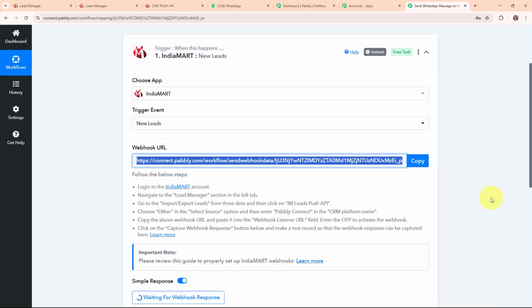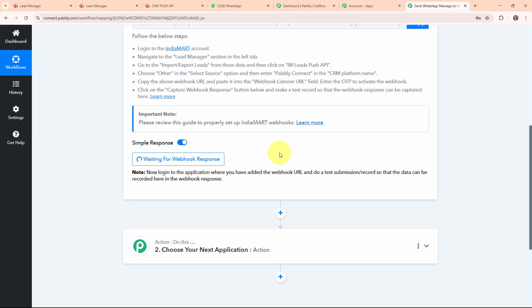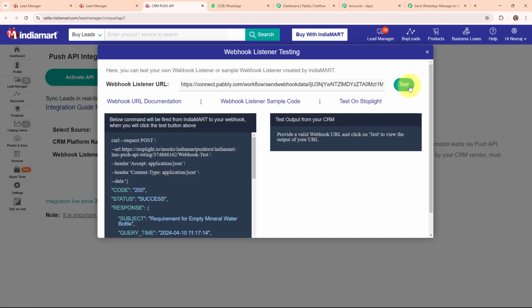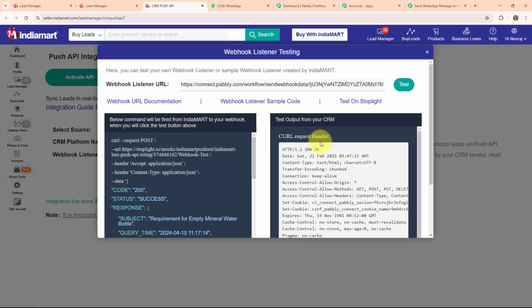Now you can see it is waiting for webhook response. That means to receive a webhook response, we need to do a test submission, and to do that, we need to generate a test lead in our IndiaMART account. Let me take you back to my IndiaMART. Here in my IndiaMART account, I'm going to click on the test your webhook listener URL button. By clicking on this button, I'm going to generate a test lead response on my webhook listener URL, to set up this automation further. I'm going to click it over here, and then click on test. You can see I've received a curl request header. That means we have successfully sent a test response to this webhook URL.